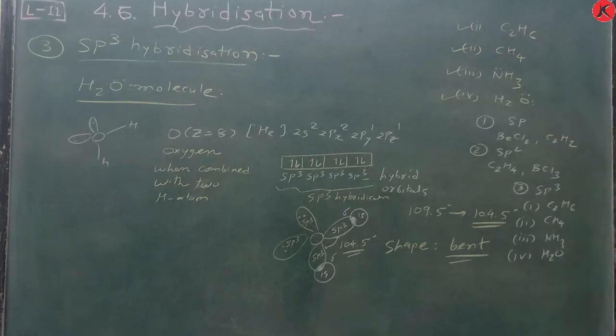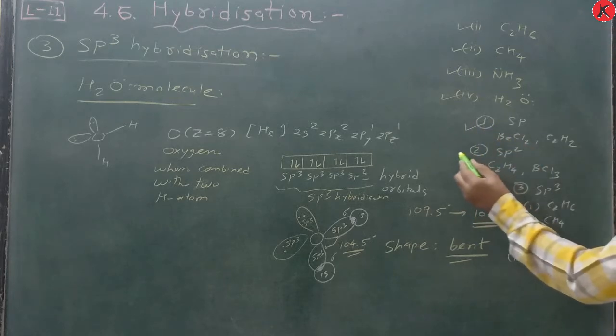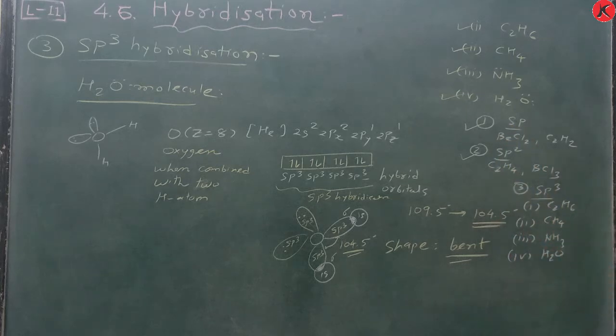So this is all about hybridization up to sp3, sp2, and sp. Just see, first we completed sp hybridization, this is sp2 hybridization, and this is sp3 hybridization. Remember, this question is asked many times, so write it completely.